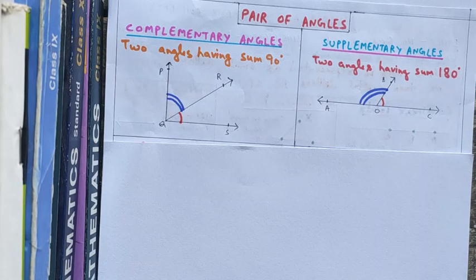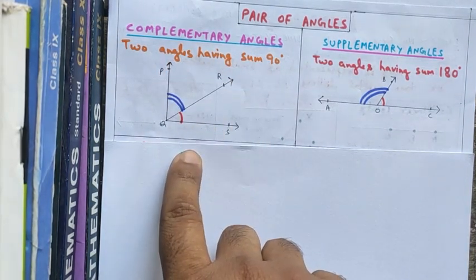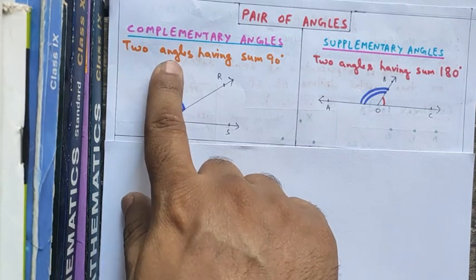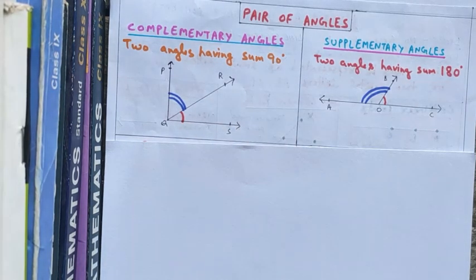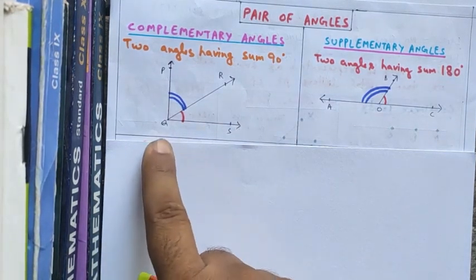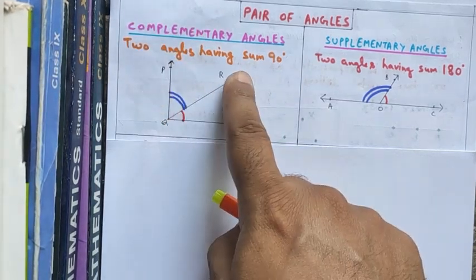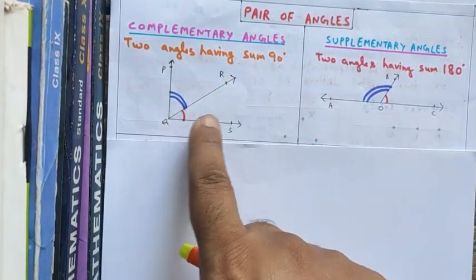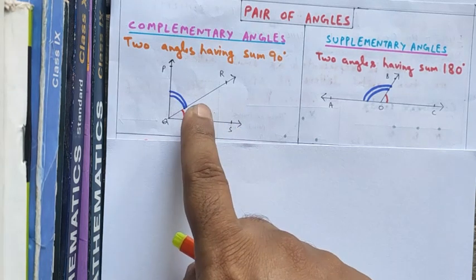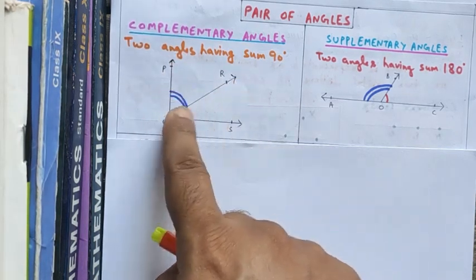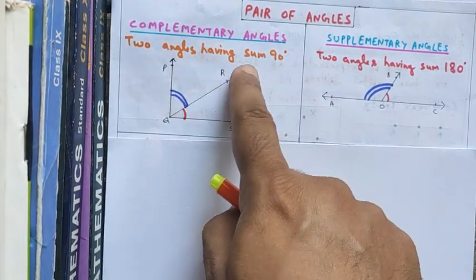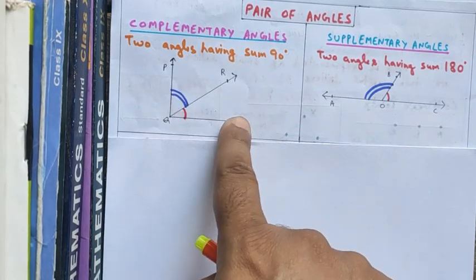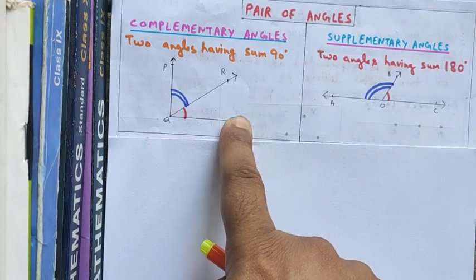So now we will be discussing pairs of angles. First of all, complementary angles. Complementary angles are two angles having a sum equal to 90 degrees. For example, here if we have this PQR, this blue angle, and RQS, and the sum of PQR and RQS is 90 degrees, then we will say that angle PQR and angle RQS are complementary angles.